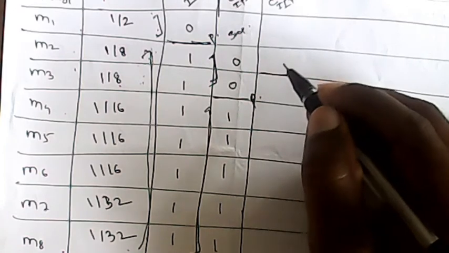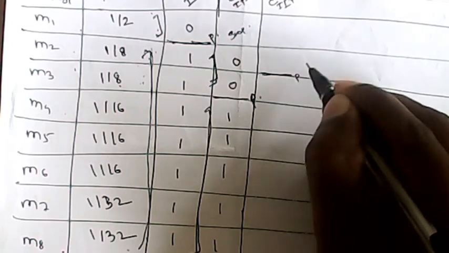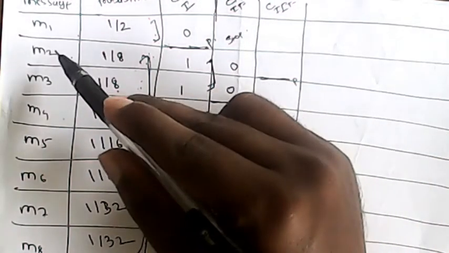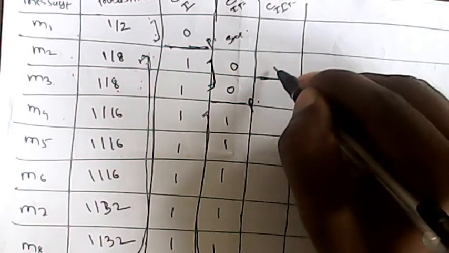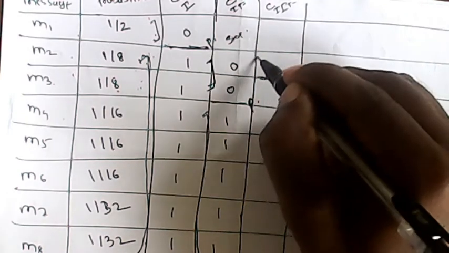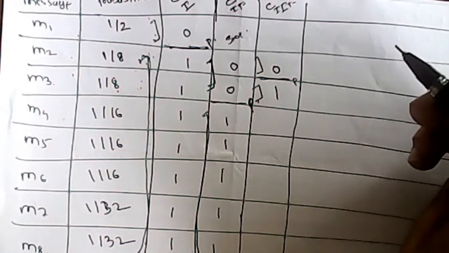So we can assign a partition here and form a group M2 and M3, equiprobable. So we assign 0 for the upper set, and for M3, the second set, we assign probability 1.